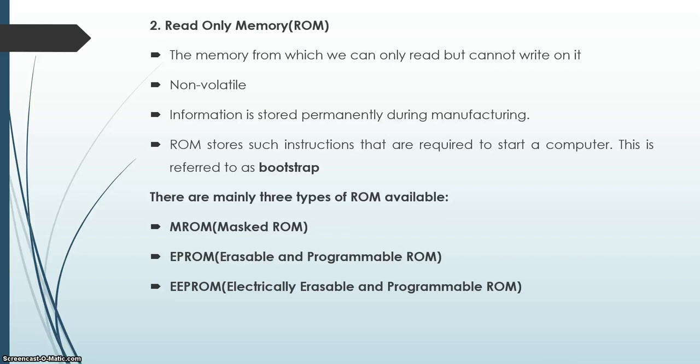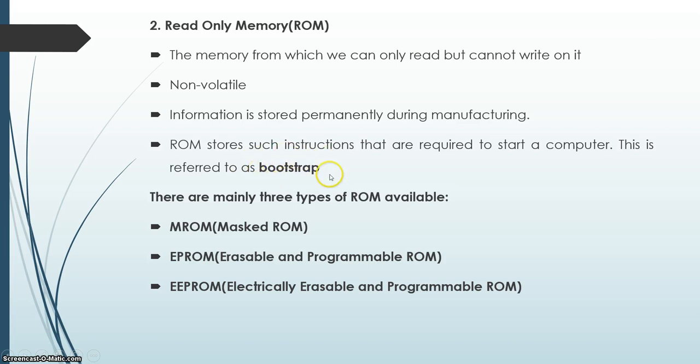The next category of primary memory is read-only memory. It is not volatile. RAM is volatile, ROM is not volatile. It is memory from which we can only read but cannot write. Information is stored permanently during manufacturing. ROM stores the instructions required to start the computer. This is referred to as bootstrap. The bootstrap program is required for the